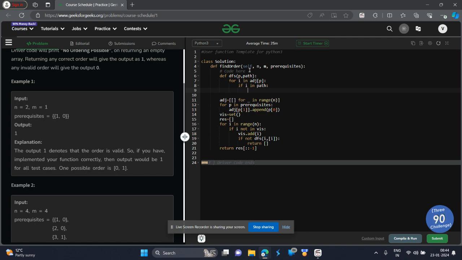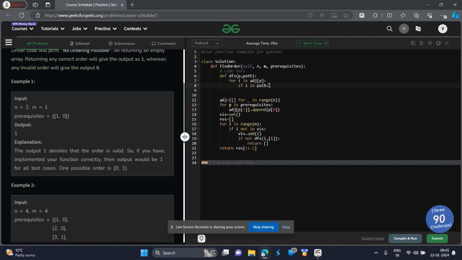Why would I already be in the path without exploring? For any P, an element of this adjacency list, I is the course which it depends on. The adjacency of P is dependent on I, which means I should not be in the path.